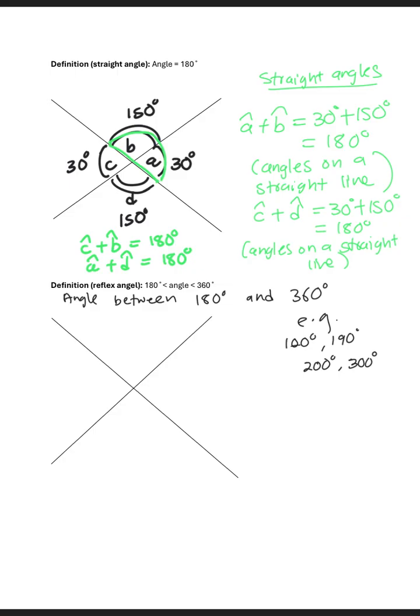No, 100 degrees is not, this one is not correct. It's 190, 200, 300, and we can have what? 350, etc. So all angles that are between 180 and 360, all of them are reflex angles.